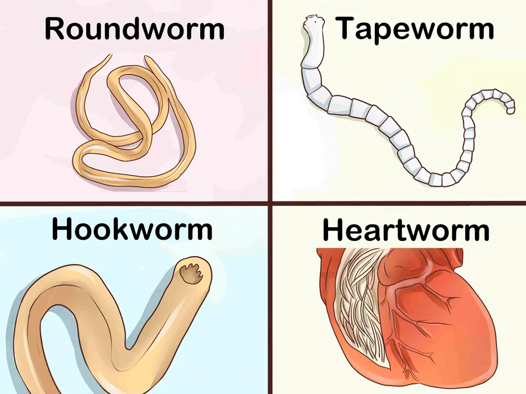Heartworm is spread by insects such as mosquitoes and is therefore endemic in certain areas where insects are more common. High-risk areas include the southeastern and midwestern United States and along the Atlantic coast. Lungworm is becoming more prevalent and is spread via fox feces, slugs, and snails. Contact with any of these is considered a risk factor.